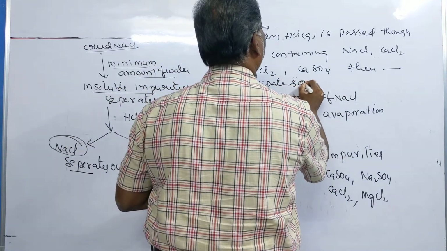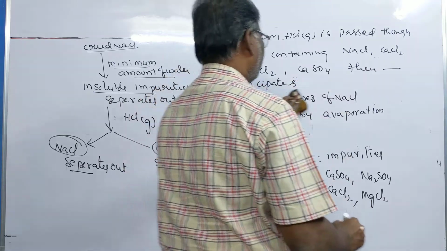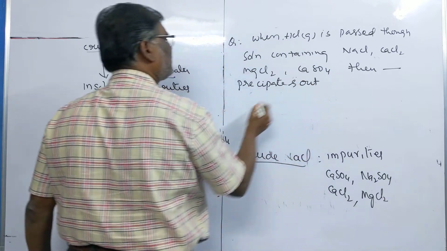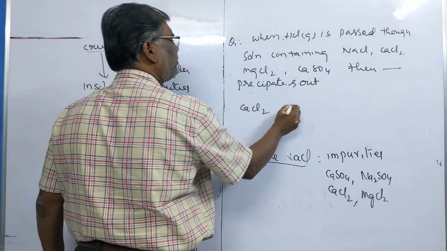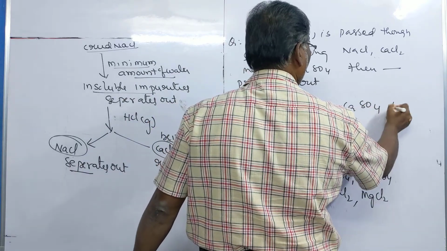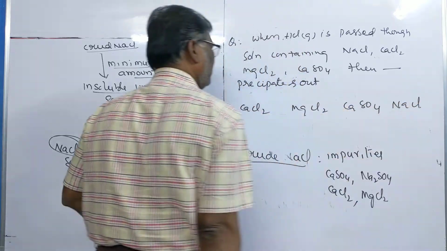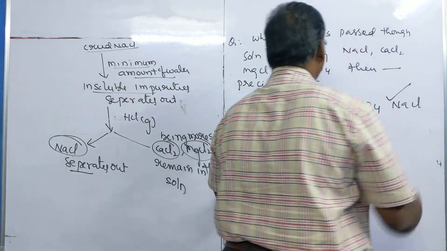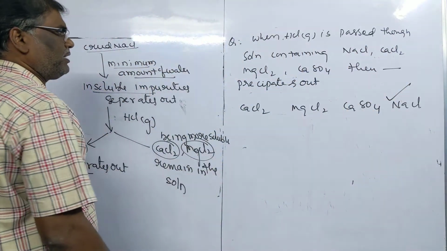Which precipitates out? So the options are CaCl2, MgCl2, CaSO4, NaCl. So what is the right answer? NaCl precipitates out. They will ask the question like this.